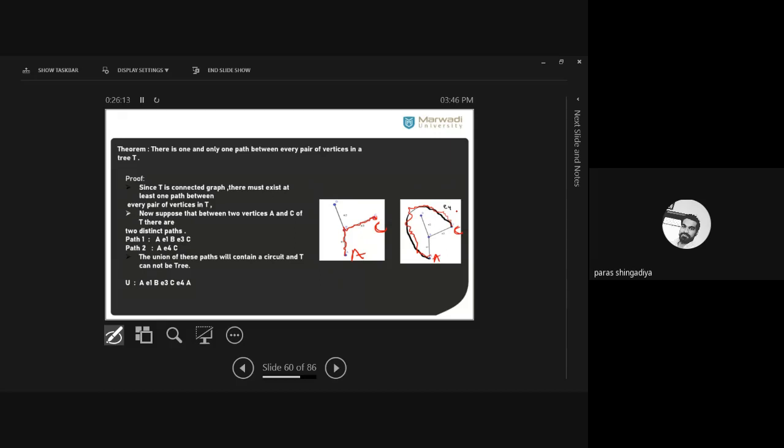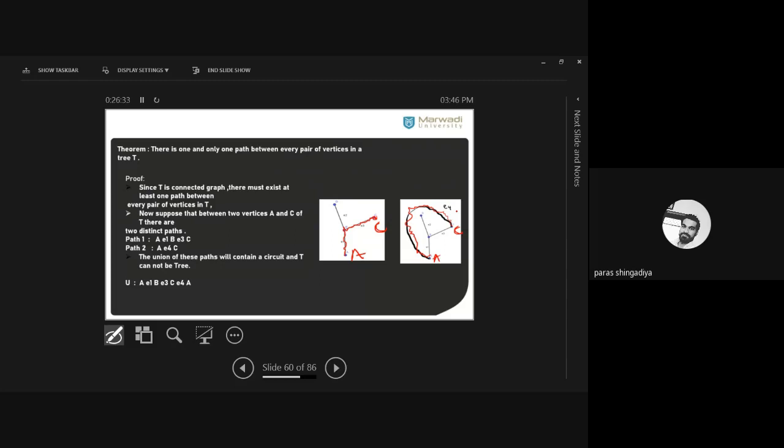And as we know, if it is a tree, where the graph आपका tree है, it does not contain any type of cycle. Okay, let me consider at the starting that T is a connected graph. ये आपका graph पूरा tree है, connected graph है. So there exists at least one path, and now we suppose that there are two distinct paths.